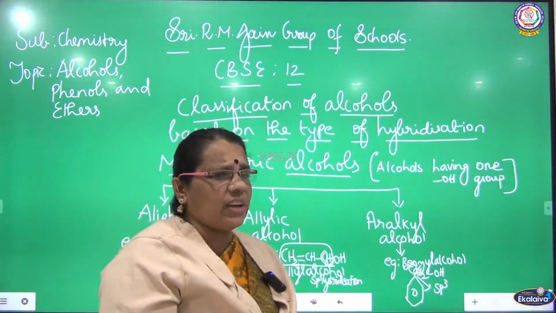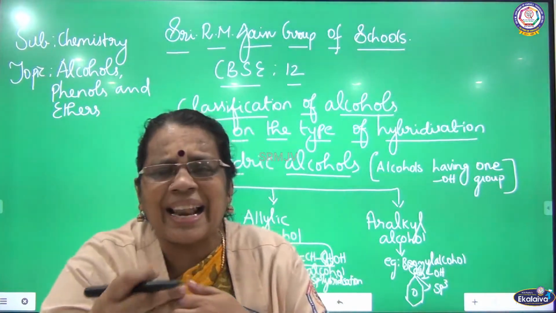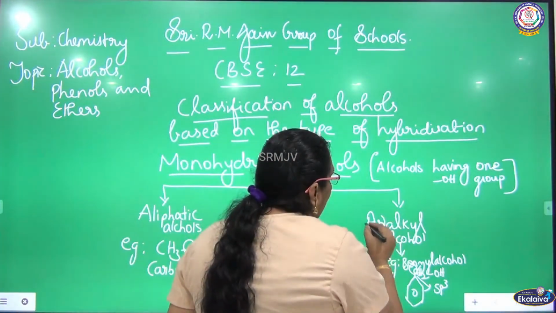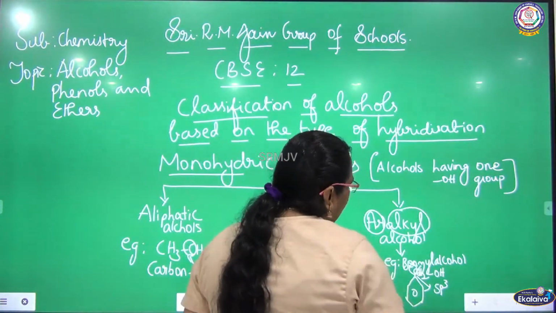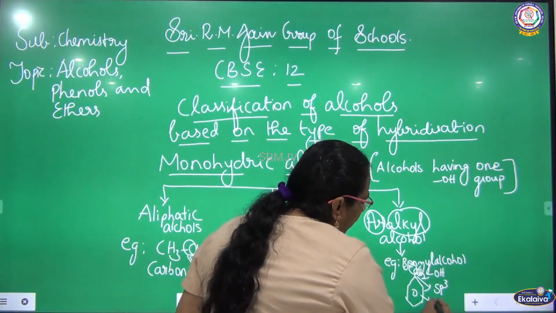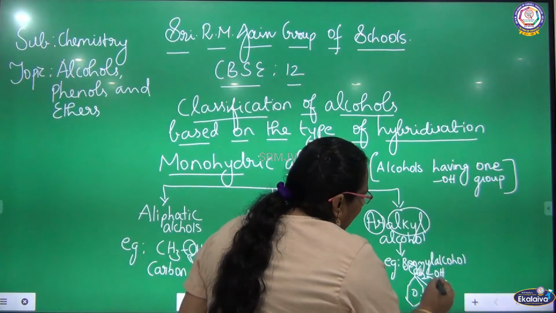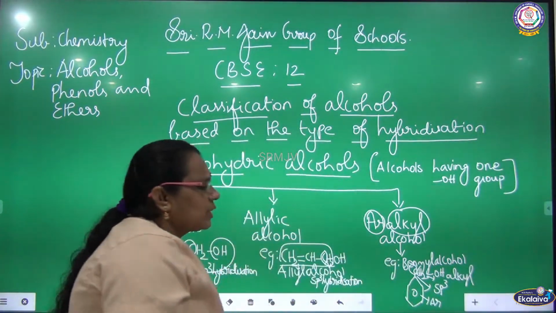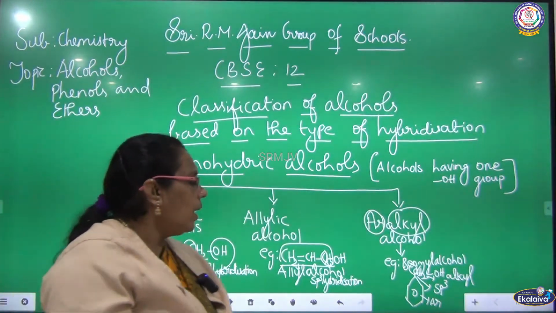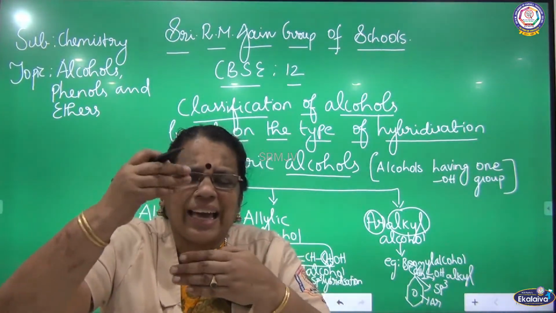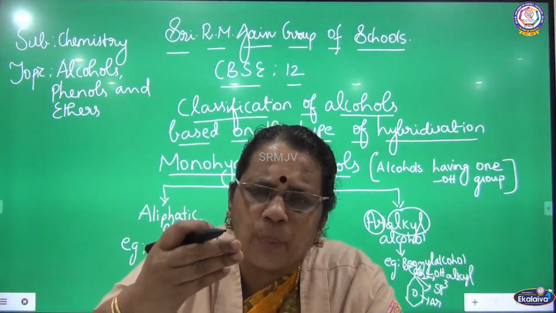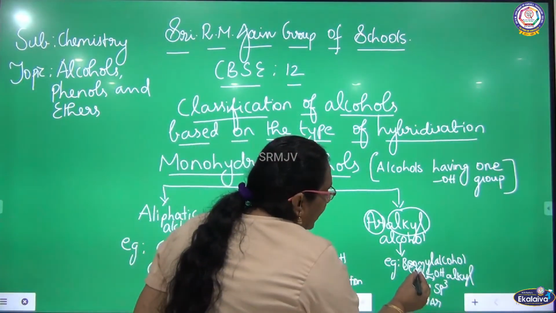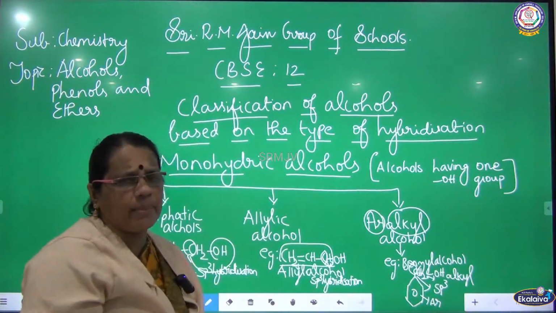The next classification is aralkyl alcohol. What is aralkyl? It has both an aromatic group and an alkyl group. See, this is the aromatic group and this is the alkyl group. Here OH is attached to the alkyl group, and the alkyl group is attached to the benzene ring. When OH is attached to the alkyl group, this carbon has sp3 hybridization.